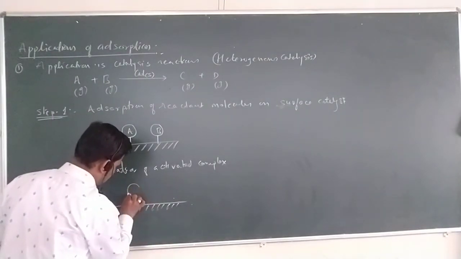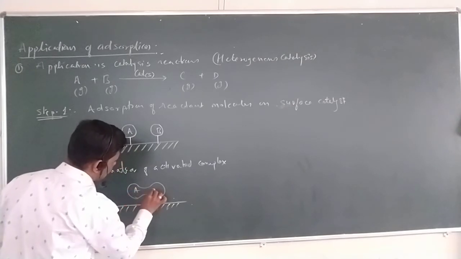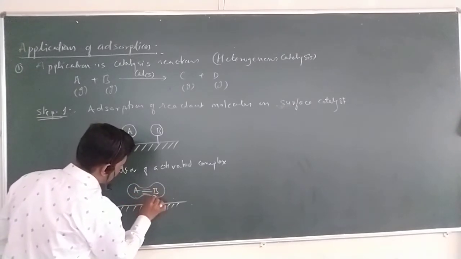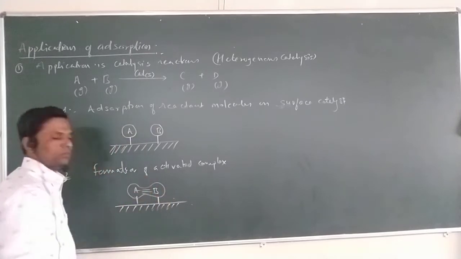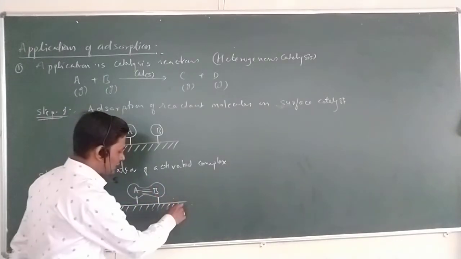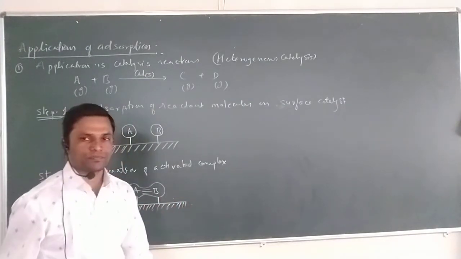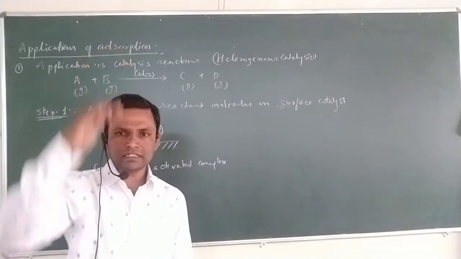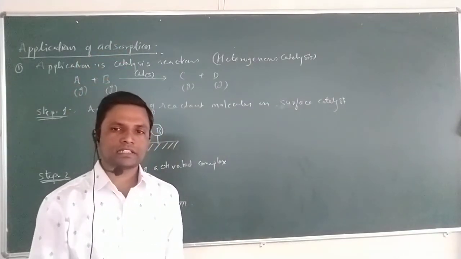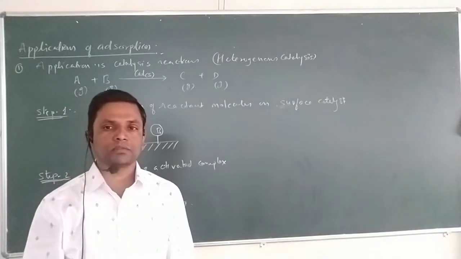Now see, suppose here A is there, here B is there, and here they form an activated complex. As we know, the activated complex or transition state always has higher energy. From the junior standard we have studied that higher energy molecules are always less stable.